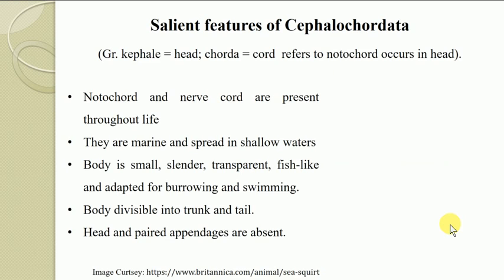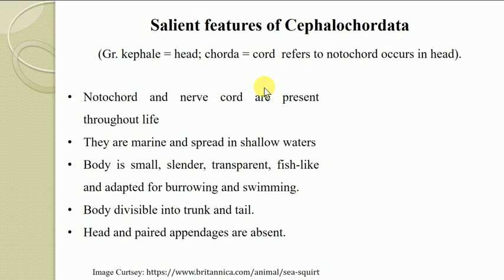Now the word cephalochordata comes from Greek origin and is divisible into cephal, meaning head, and chorda, meaning cord. It refers to the notochord that occurs in this organism. It starts from the head and goes up to the tail, and it is persistent, and hence they are referred to as the cephalochordates.